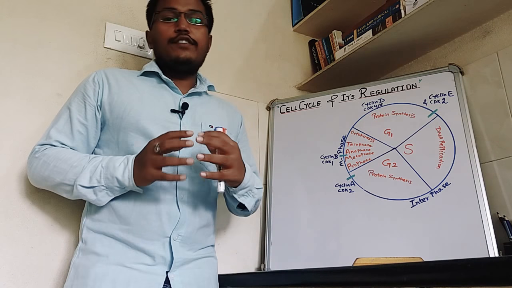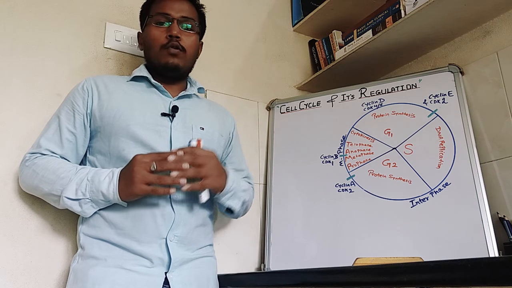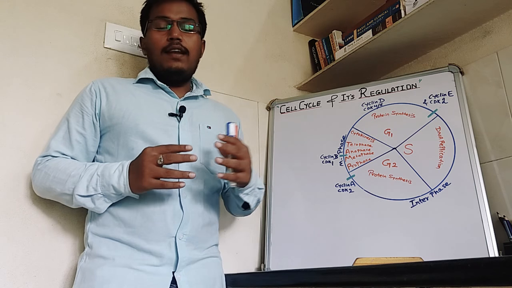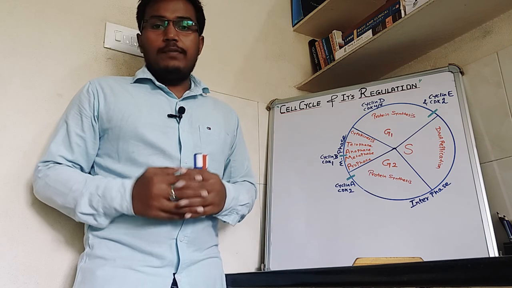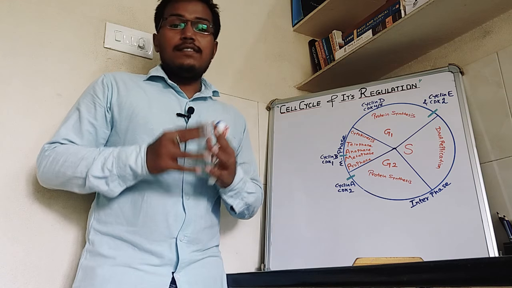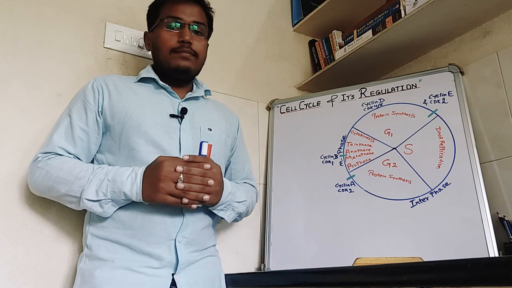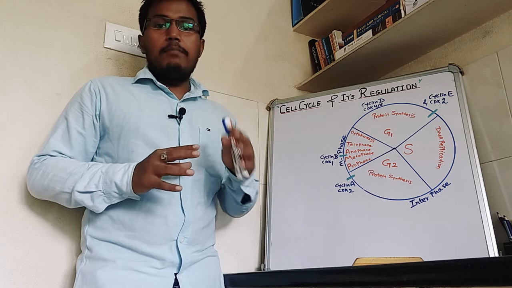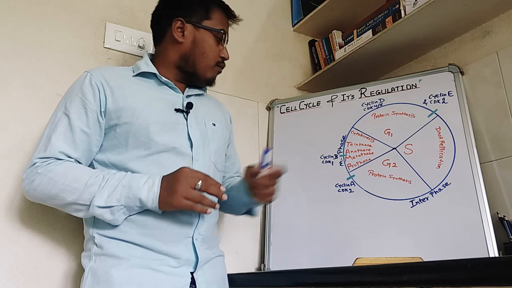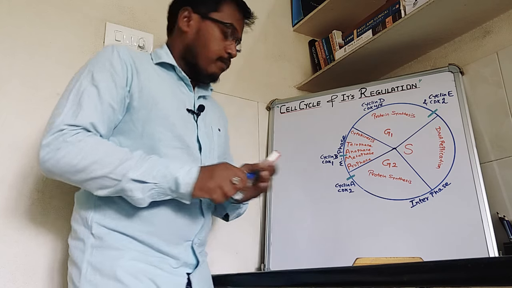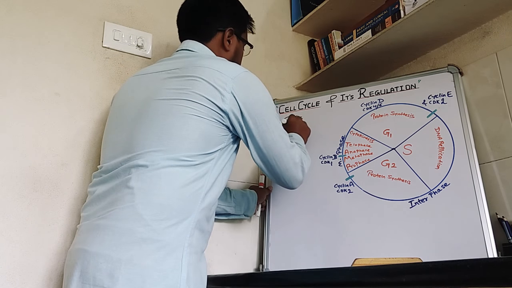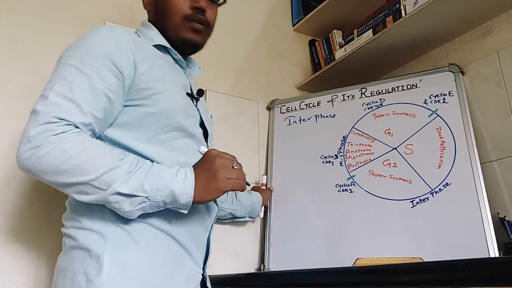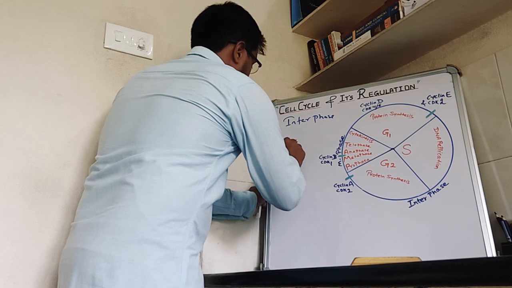Hi guys, in this video lecture we are going to discuss the cell cycle and regulation of the cell cycle. For a cell to grow or proliferate, it needs to undergo the cell cycle. The cell cycle completes in two phases, that is interphase and mitotic phase. First is interphase. The next one is mitotic phase.